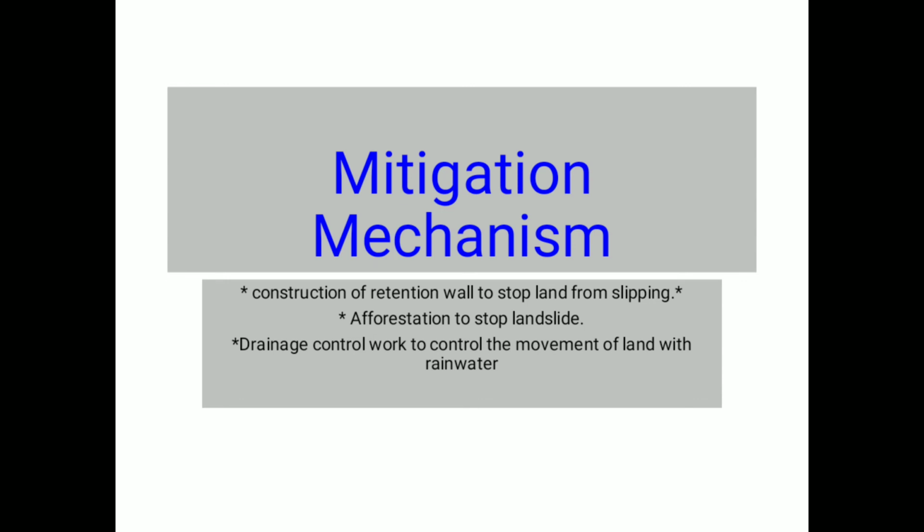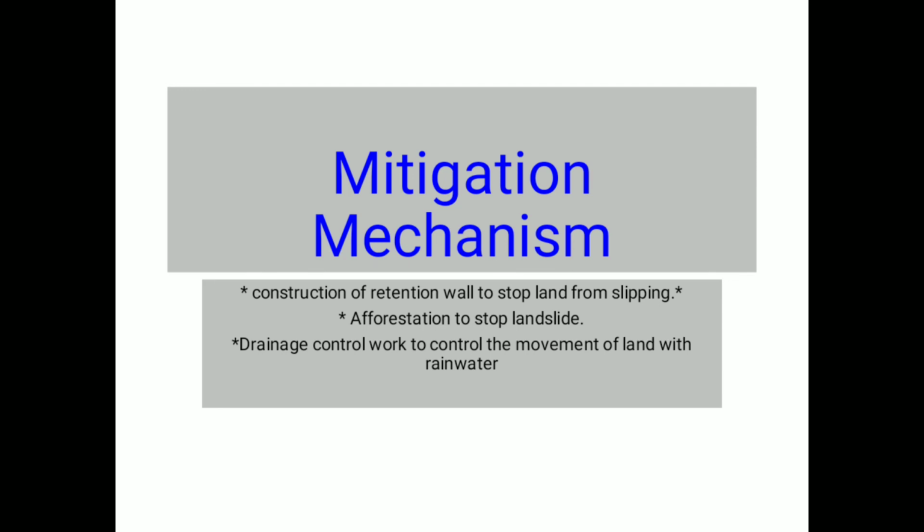Now there are some techniques which are being followed. Okay, so what are these? These are the construction of a retention wall to stop the landslipping. Supposing there are landslides, then what happens? To stop it, there should be some wall constructed, so that wherever there is a possibility of landslides, this type of retention wall should be made, so that it can stop the landslides, or you can say the slipping of the land.